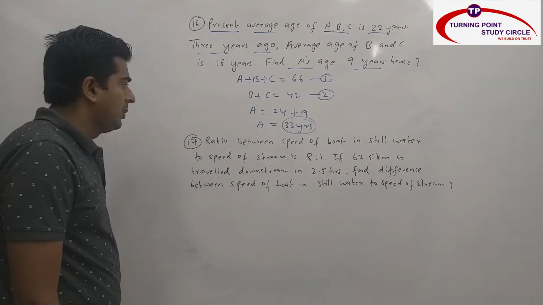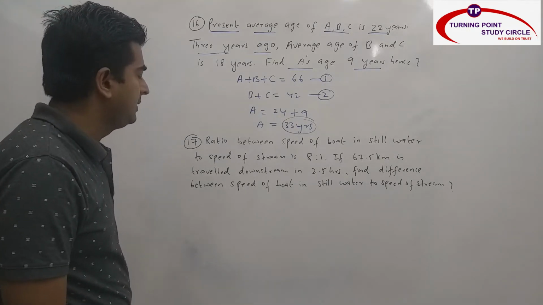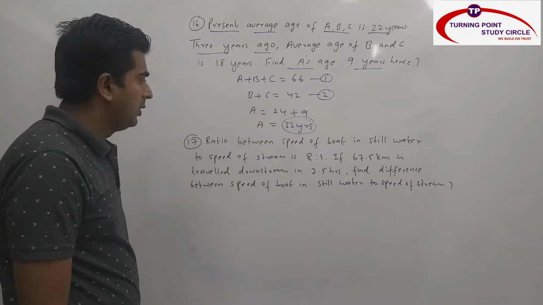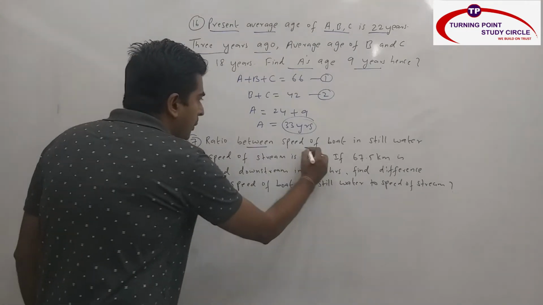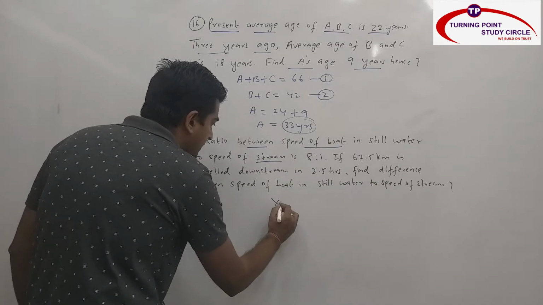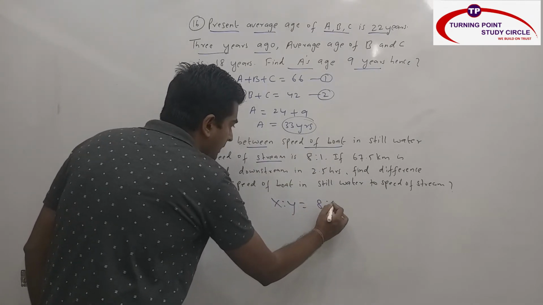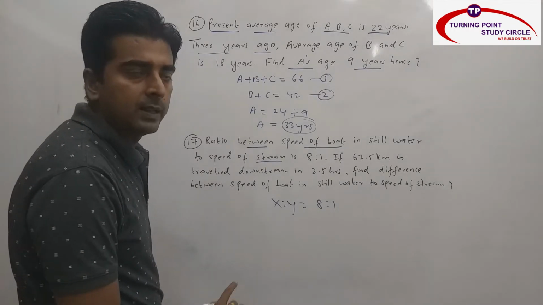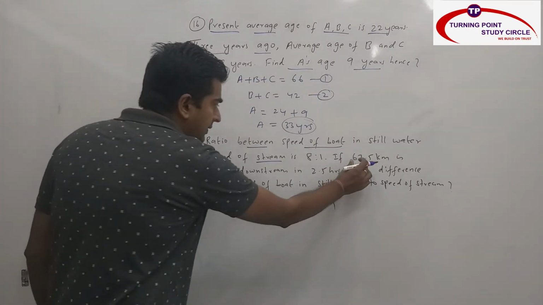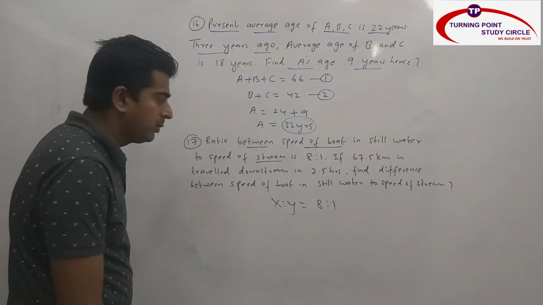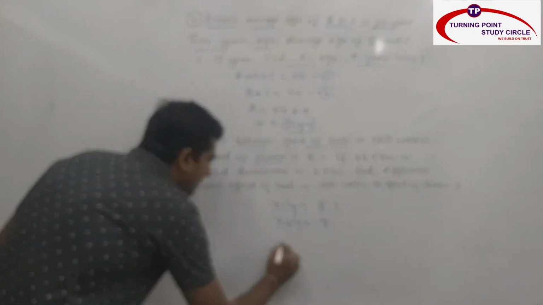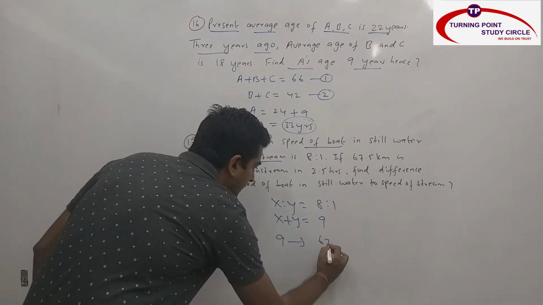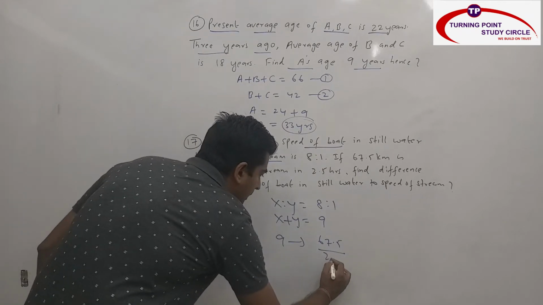Next one, ratio between the speed of boat in still water to speed of stream is 8:1. If 67.5 km is travelled downstream in 2.5 hours, then find the difference between speed of boat in still water to speed of stream. So ratio between speed of boat in still water and stream, that means x is to y is nothing but how much? 8:1. Because speed of boat in still water is x, speed of stream is y. If 67.5 km is travelled downstream, downstream is nothing but x plus y. What is x plus y? Is nothing but 9.